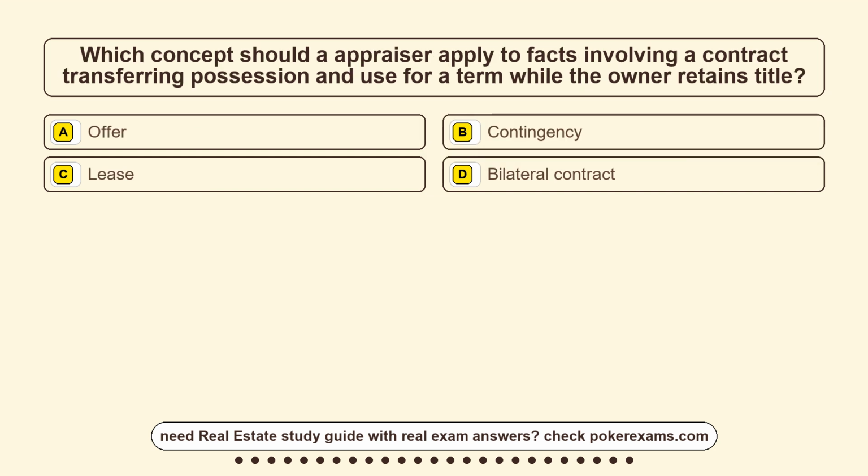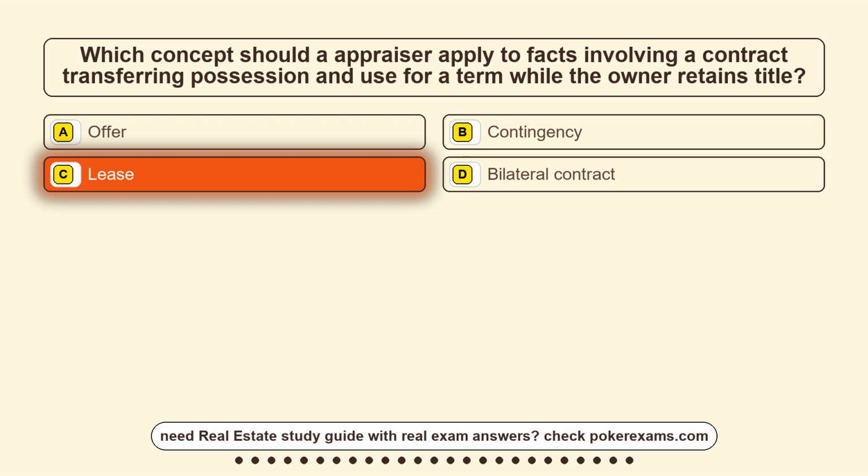Question 25. Which concept should an appraiser apply to facts involving a contract transferring possession and use for a term while the owner retains title? Option A, offer. Option B, contingency. Option C, lease. Option D, bilateral contract. The correct answer is option C, lease.